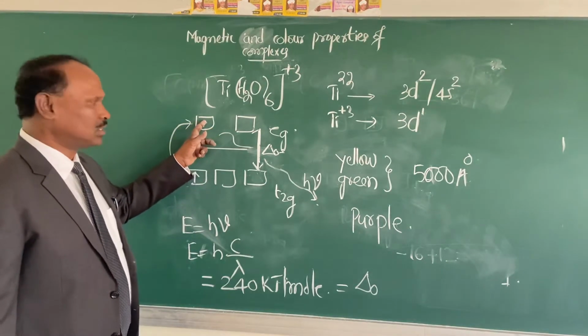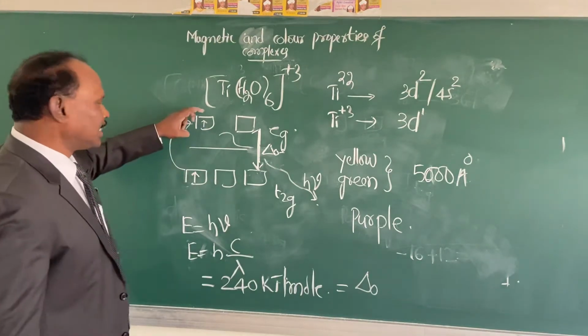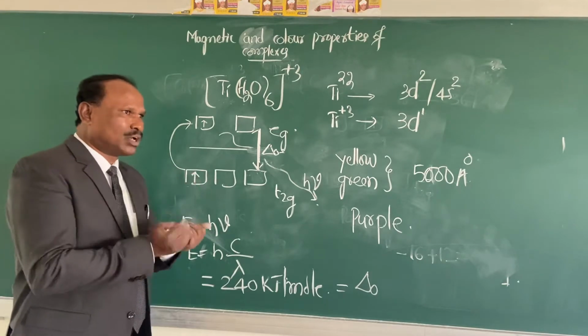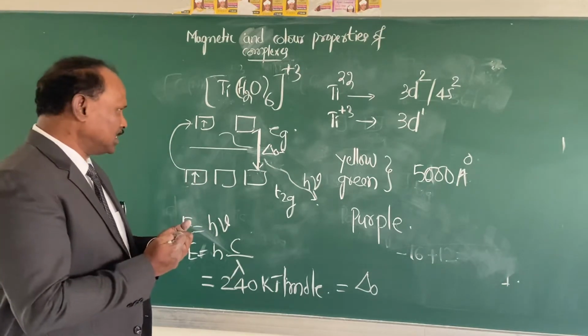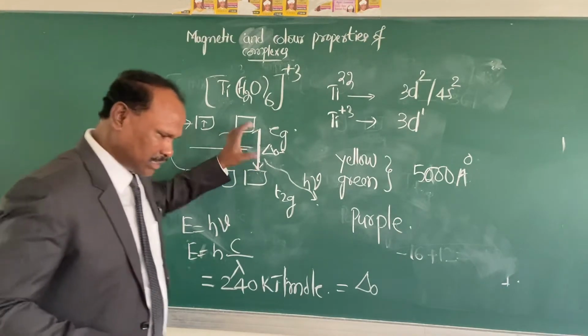Is it okay? So why is this electron promoted to this higher energy level? It is because whatever energy is absorbed from the sunlight is equal to the crystal field stabilization energy. Is it okay?